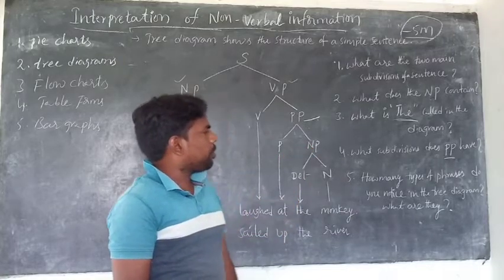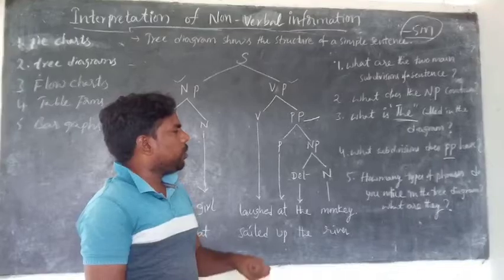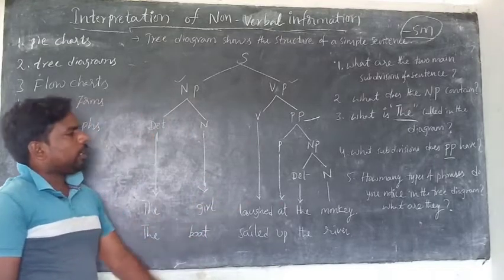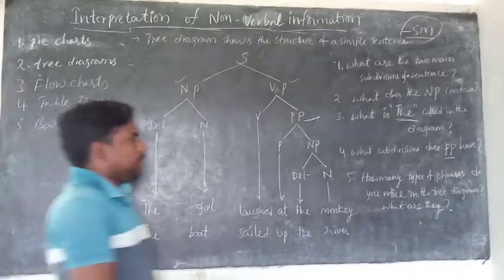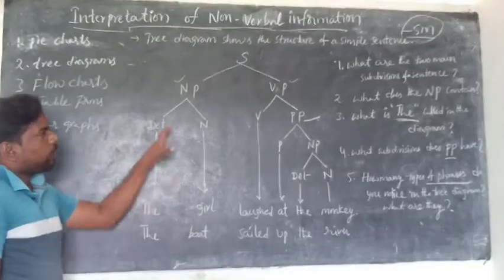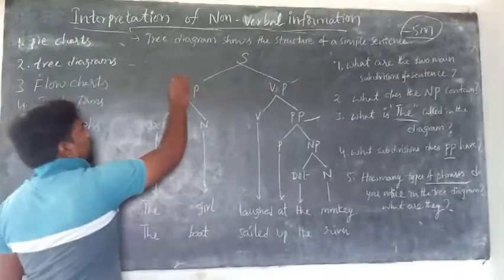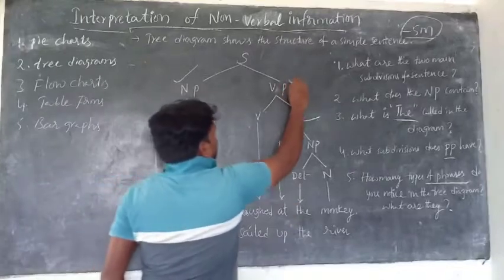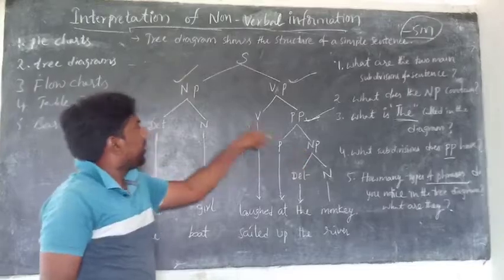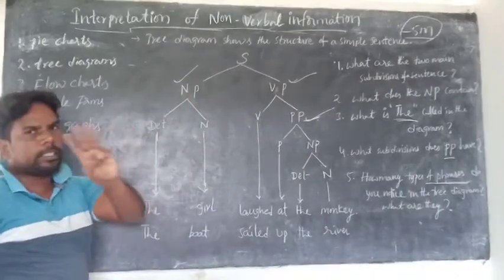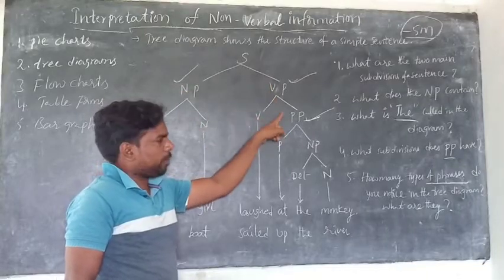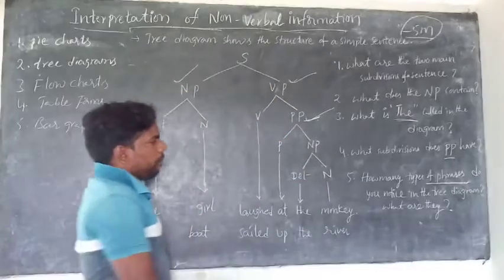The last question is, how many types of phrases do you notice in the T diagram? We just have to find the phrases. One is a noun phrase, the second is a verb phrase, and the third is a prepositional phrase. The noun phrase appears again, but we take it as three. The answer is 3.